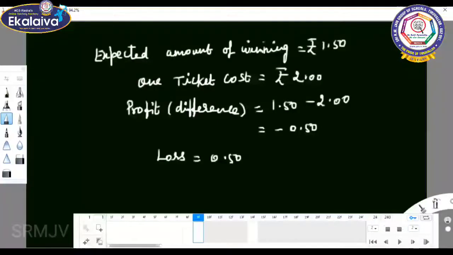So if you are going to the exhibition, you are paying the amount, you are getting the ticket, and if you play the games, see the calculation. Expected amount of winning is rupees 1.50, but your ticket amount is what? Rupees 2. You can see the difference here itself. 2 rupees you are paying, but expected amount of winning is rupees 1.50. So you are losing the amount, 50 paise.